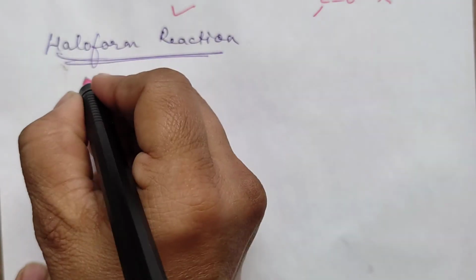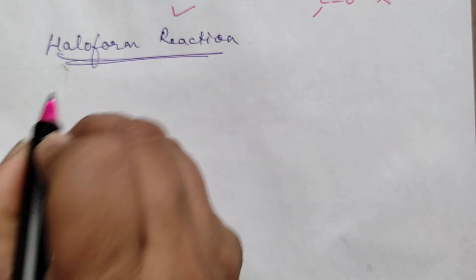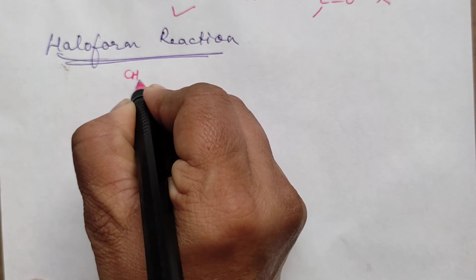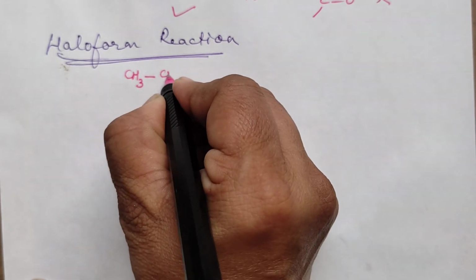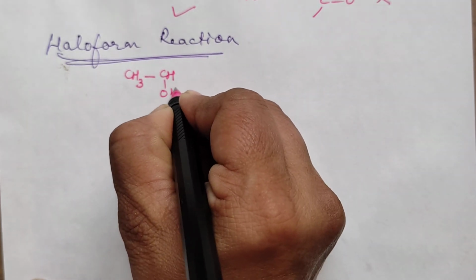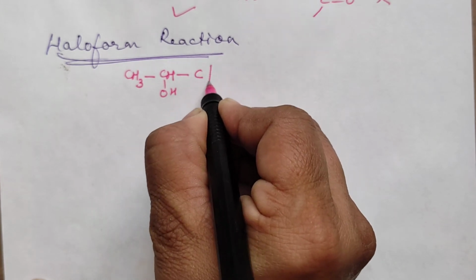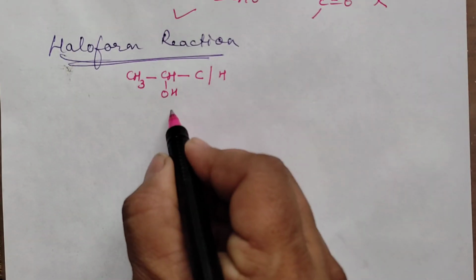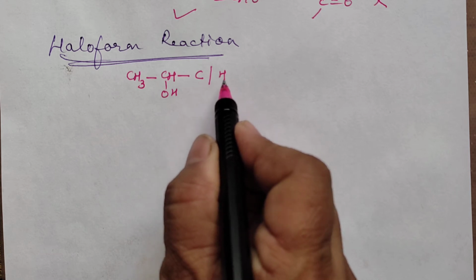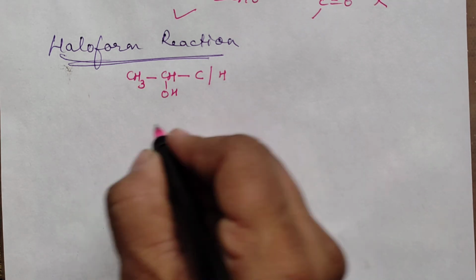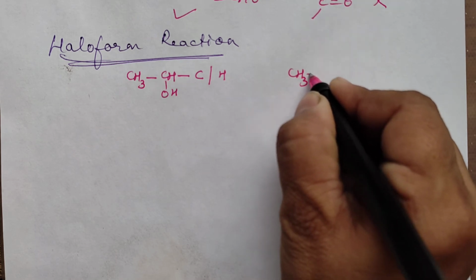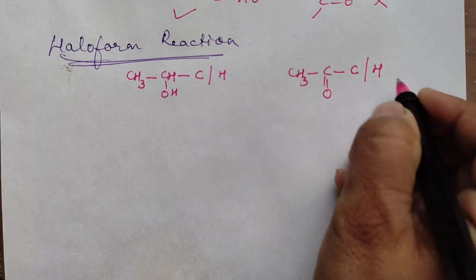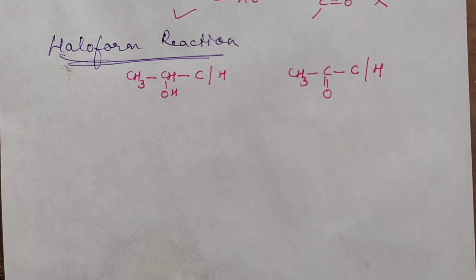Now, haloform reaction is given by all those groups which have, I'm just writing here, please note it well, CH3 CHOH group attached to C or H. I'll repeat, CH3 CHOH group attached to C or H. Or another possibility, CH3 CO group attached to C or H. They will give a positive haloform test.